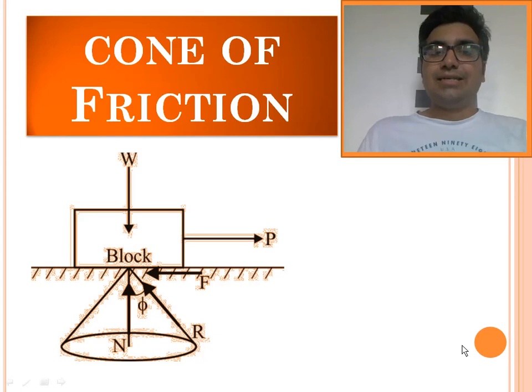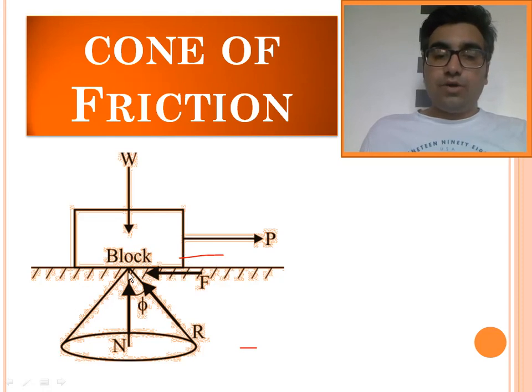Now the last is the cone of friction. My dear friend, we have taken a block of weight W which is under the influence of a force P. The force P tries to slide the block in the right direction. Am I correct? So the block is going to experience a normal reaction vertically upward and a frictional force in the direction opposite to the applied force. Am I correct?